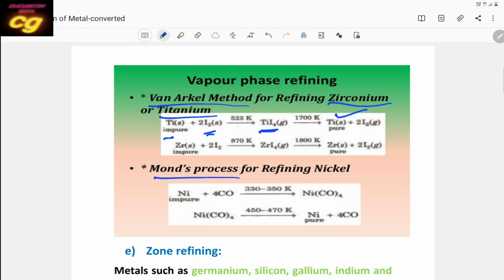This is impure titanium, this is pure titanium. Zirconium is the same, impure converts to pure using iodine. So the principle is that the metal is first converted to a volatile compound, then the volatile compound on heating converts to pure metal again. That is called the Van Arkel method.